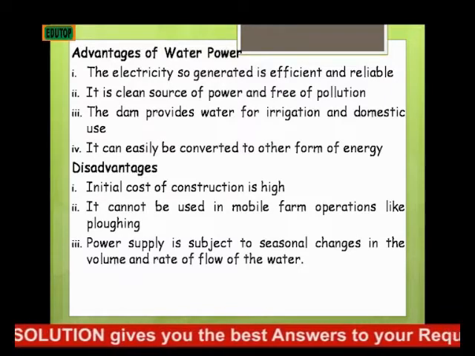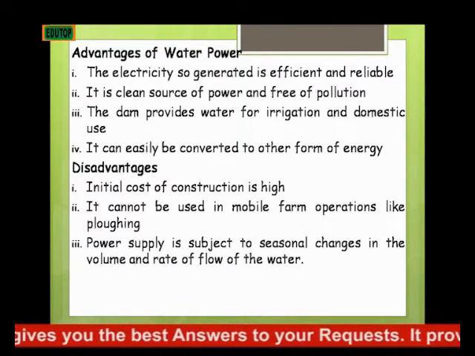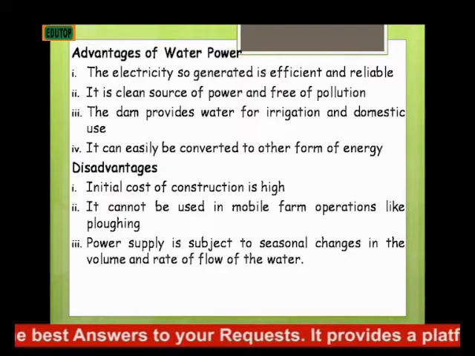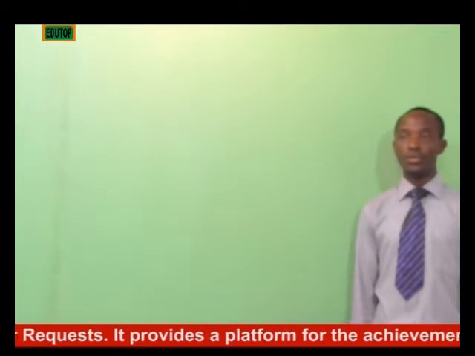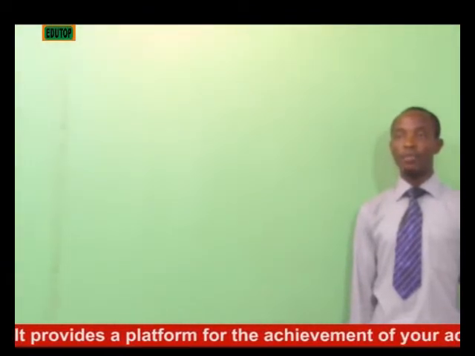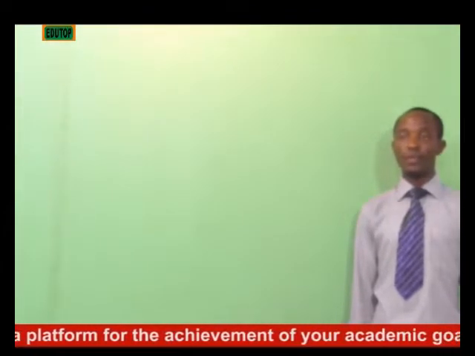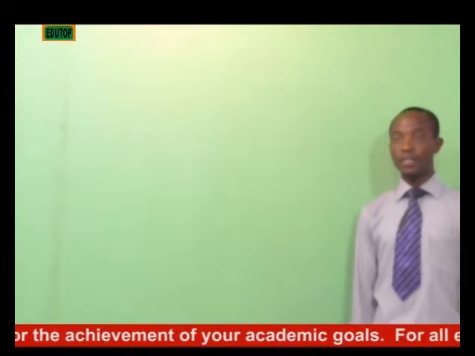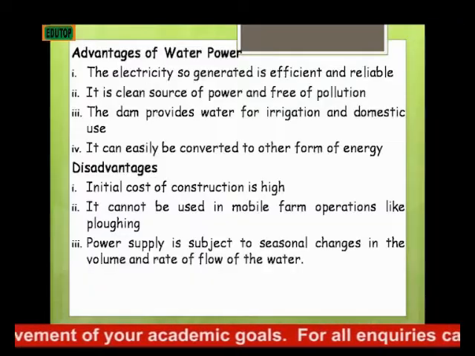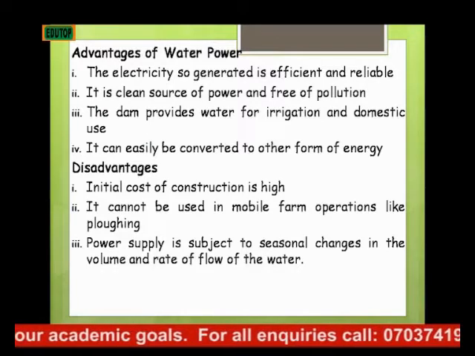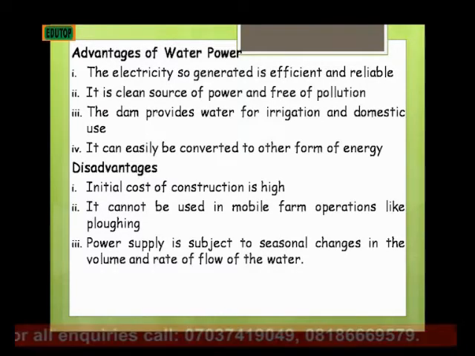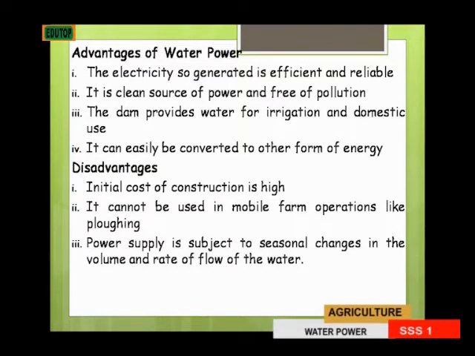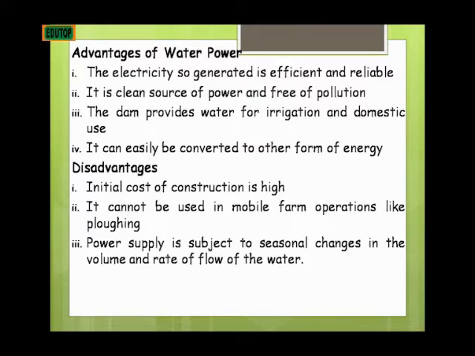Then it can easily be converted to other forms of energy. That is, the energy derived from water power can be converted to other forms of energy. Now, what are the disadvantages? The initial cost of construction is high. Then it cannot be used in mobile farm operation like plowing. And then the third disadvantage is that power supply is subject to seasonal changes in the volume and rate of flow of the water.